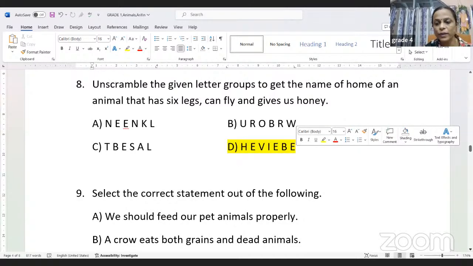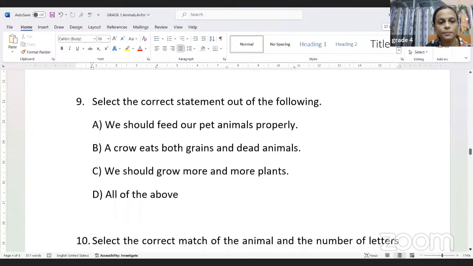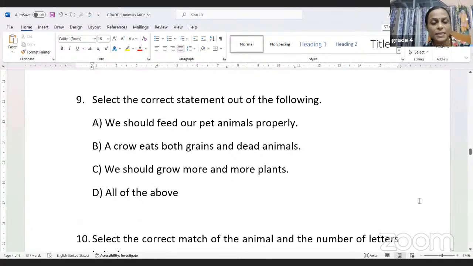Moving to question 9 now. Select the correct statement out of the following. We should feed our pet animals properly. Is it correct? Yes. A crow eats both grains and dead animals. Is it correct? Yes, because a crow is a bird and it is an omnivore. It eats both plants and animal products. So the crow is an omnivore, children.